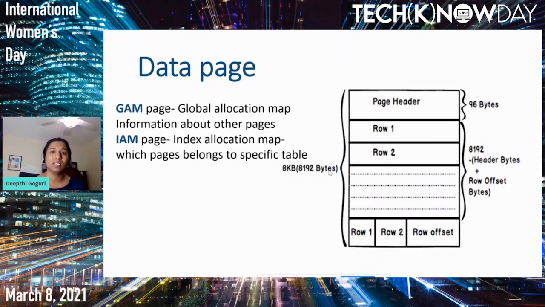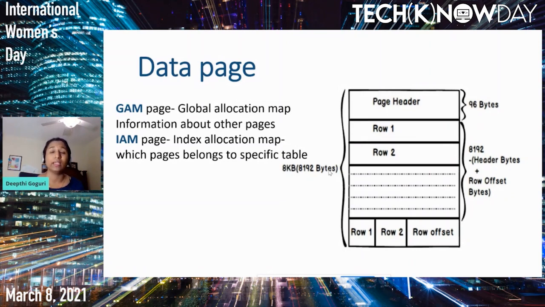The pages inside SQL Server are of 2 types: the pages which store the data, and the pages which have the metadata, that means the data about all the other database pages. These metadata pages include the GAM page, meaning Global Allocation Map page. This page gives the information about all other pages, like whether they are in use or not in use, or whether we have space in those pages or not. Those kinds of information we get from the GAM page.